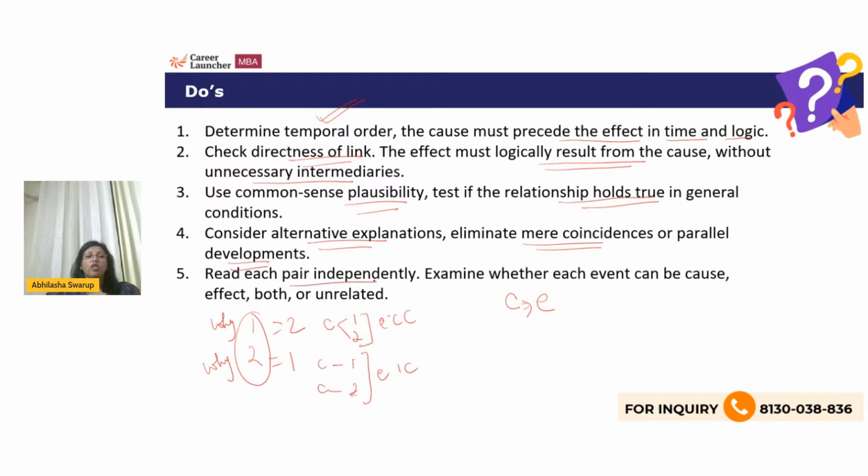Now, please understand, you must read each pair independently. Examine whether each event can be a cause, effect, both, or unrelated, and then identify your answer.